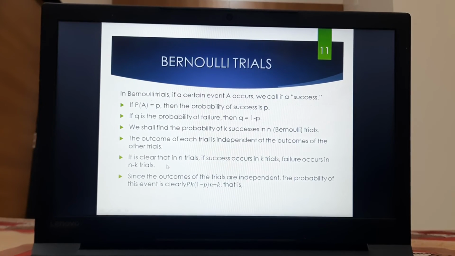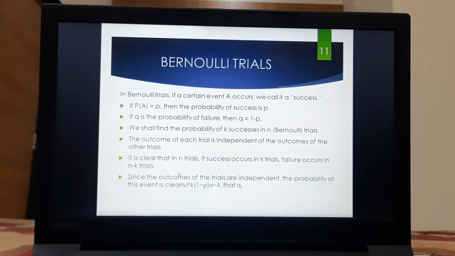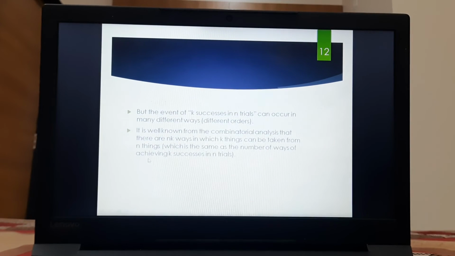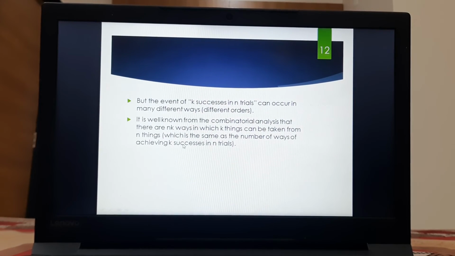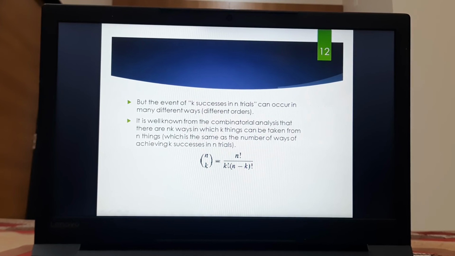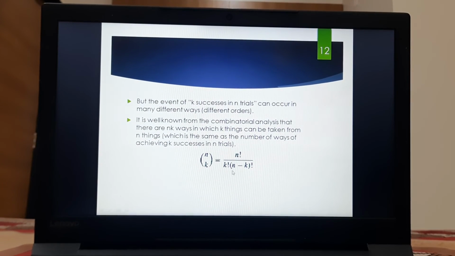It is clear that in n trials, if success occurs in k trials, failure occurs in n minus k trials. Since the outcomes of the trials are independent, the probability of this event is p raised to k into 1 minus p raised to n minus k. But the event of k successes in n trials can occur in many different ways. It is well known from combinatorial analysis that there are nCk ways in which k things can be taken from n things, which is the same as the number of ways of achieving k successes in n trials. So nCk will be equal to n factorial divided by k factorial into n minus k factorial.